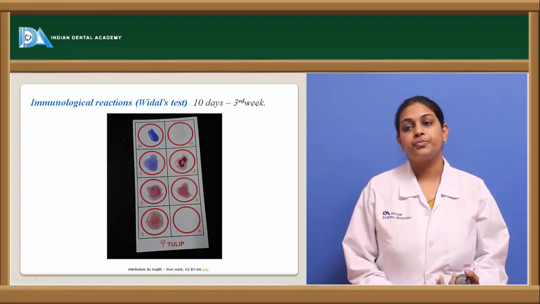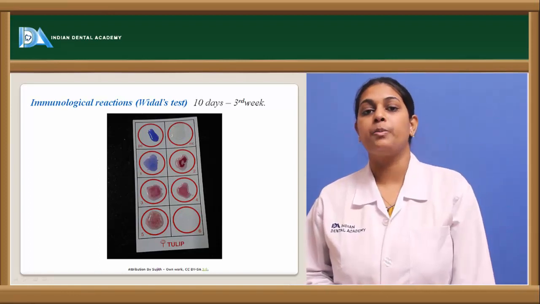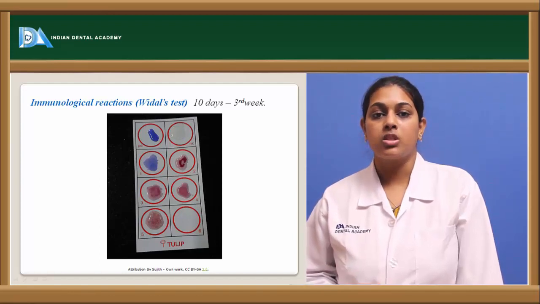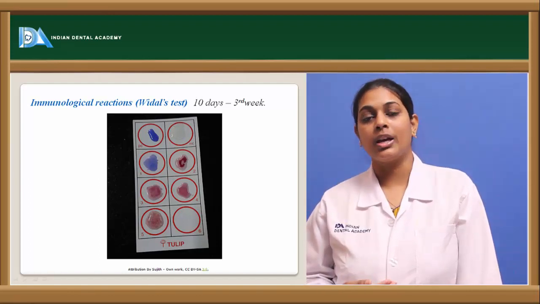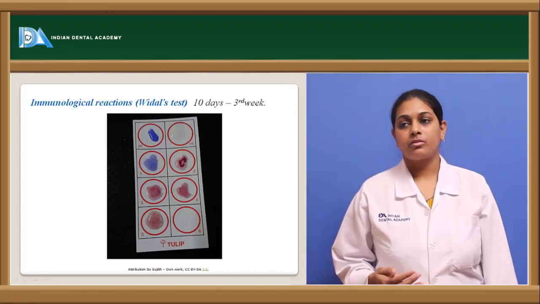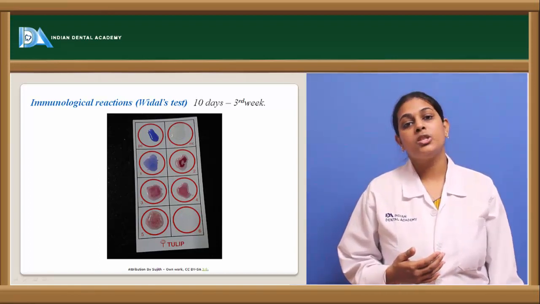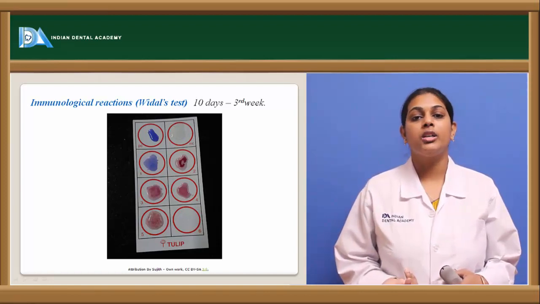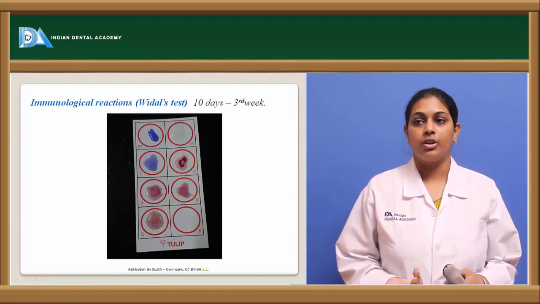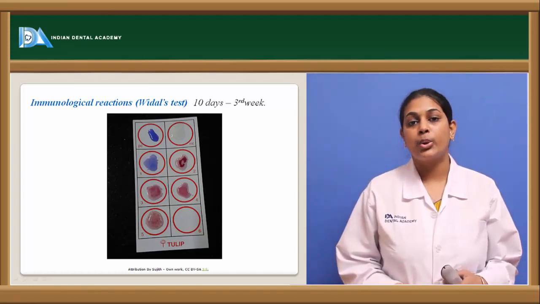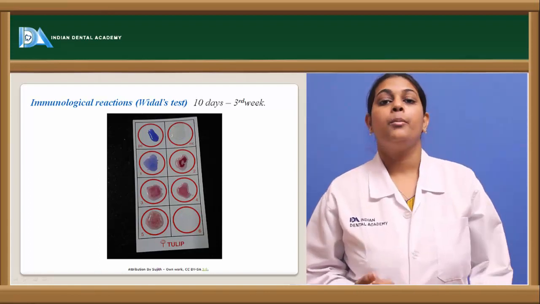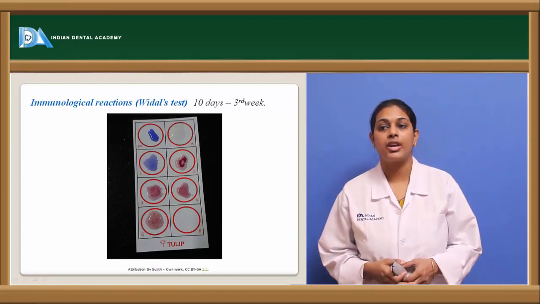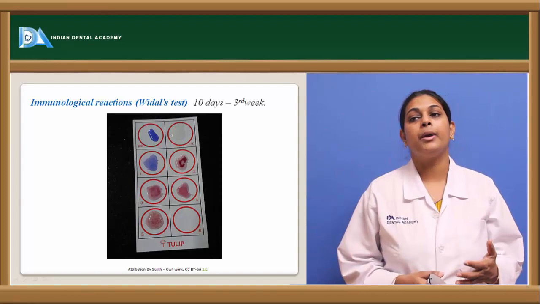Widal's test is based on a principle that when a reactive Widal antigen is introduced into a human host who has been infected with Salmonella typhi, we see that if the patient is infected, antibodies are present, and when these antibodies react with the Widal test reagent, they start showing clumping, that is agglutination, because of the reaction of the antigen and the antibody to these bacilli species. This is the principle behind the Widal test.